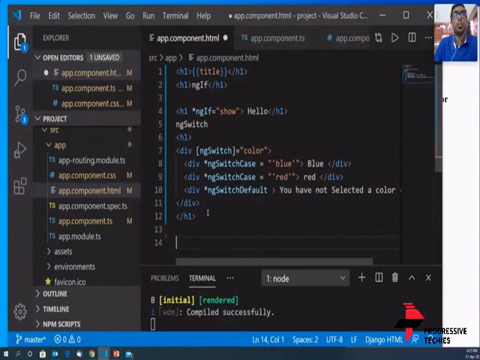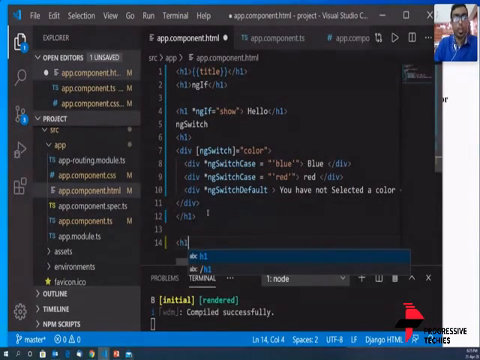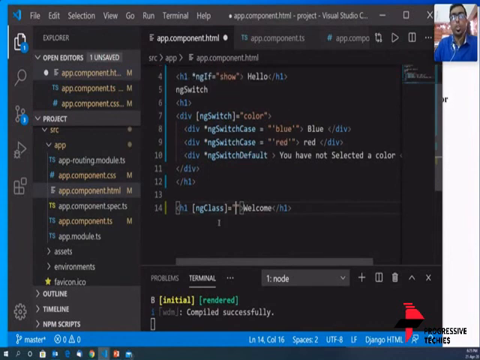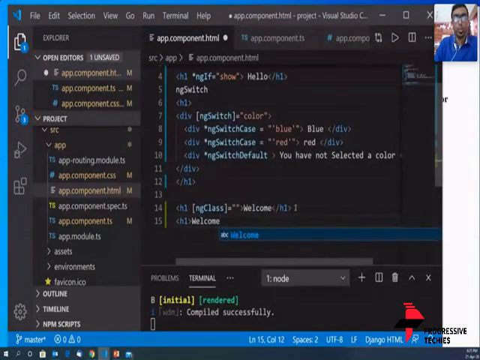create an ng class. Okay, so let's make it an h1 tag, and we are going to close this. And I'm going to put up a text here, welcome. Now I need to apply the styles to it. So what are the ways in which I can apply a style to this? Angular gives us a directive called ngClass, and we are going to bind it to something. Usually, if you need to assign a design or a class to a text, what do we do?